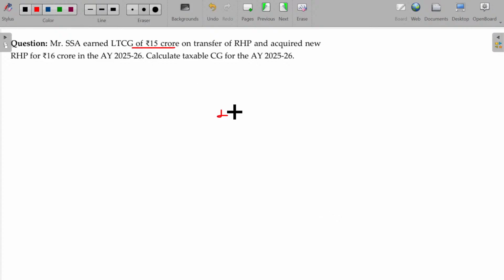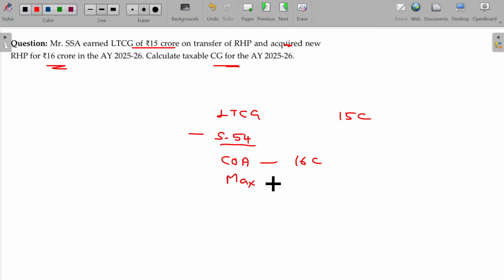Here long-term capital gain being 15 crores and acquired new residential house property at rupees 16 crores. Calculate the long-term capital gain. Though the investment is more than 10 crores, the limit is only 10 crores. For how much can you claim the deduction? 5 crores will be taxable long-term capital gain. Clear?